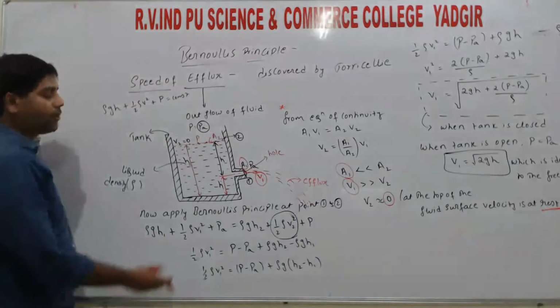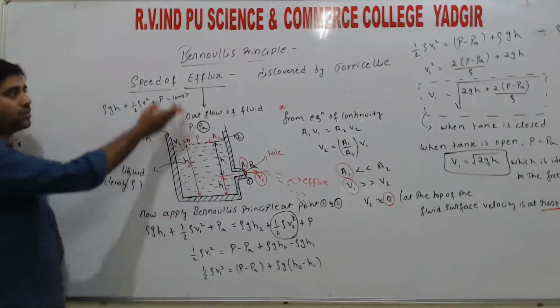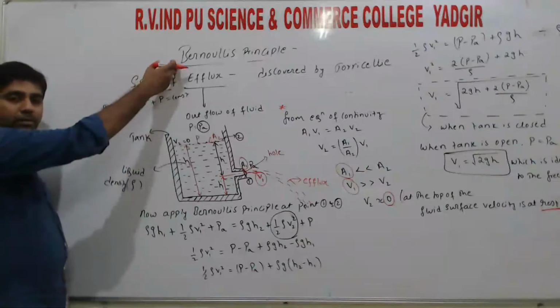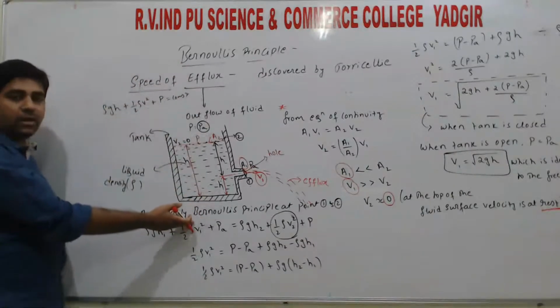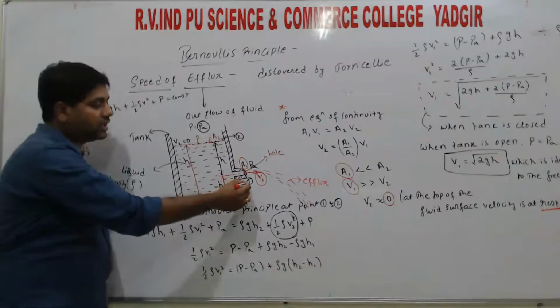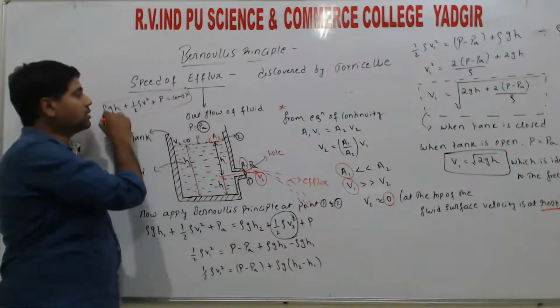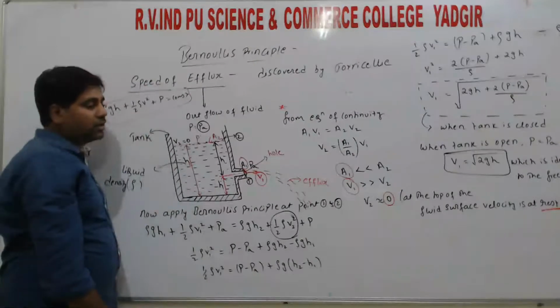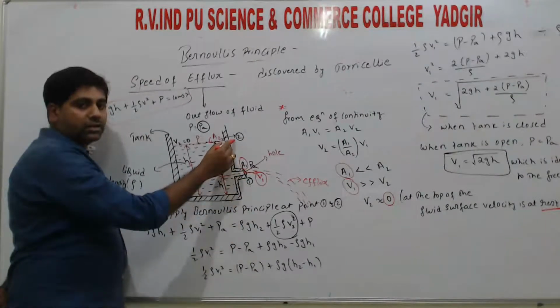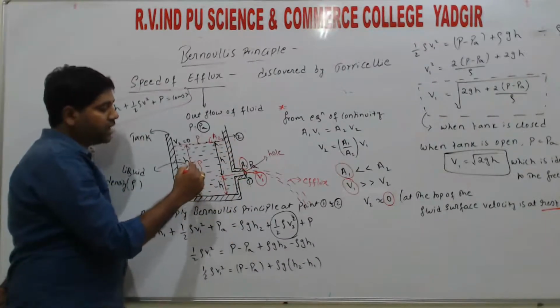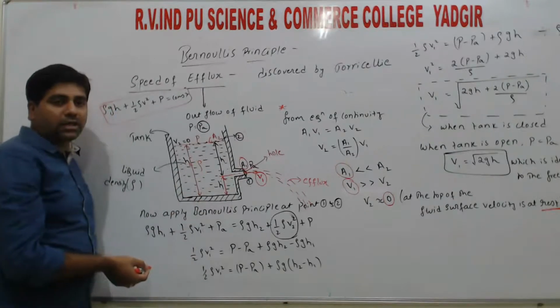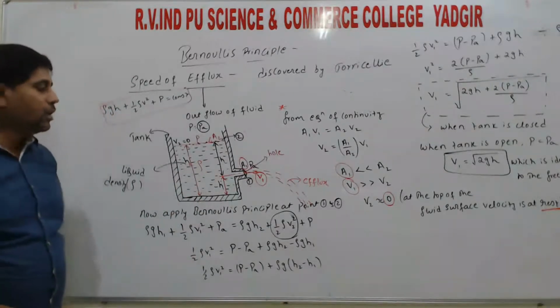Next, by applying Bernoulli's principle, since this is an application of Bernoulli's principle, we need to use the Bernoulli's relation at point 1 and point 2. We can apply it at two points only if we know this relation, right? The density of the fluid is always constant.